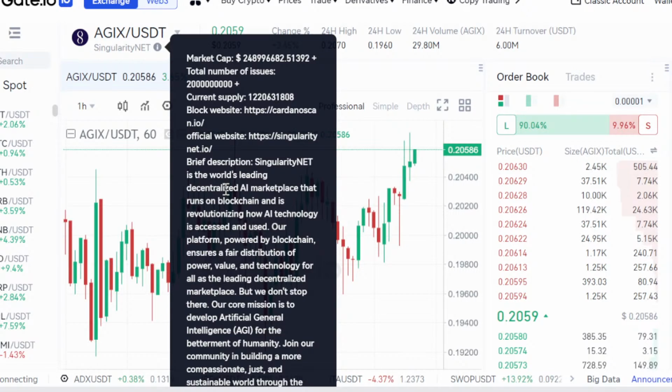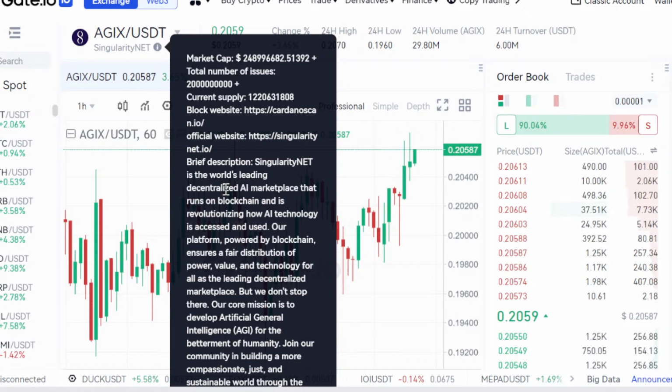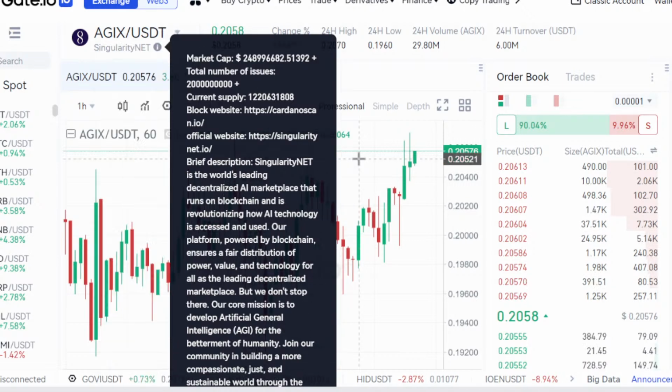The platform is powered by the blockchain, ensuring fair distribution of power, value, and technology for all leading decentralized markets. So it puts itself at the forefront to enable all forms of transactions that will happen in the ecosystem.